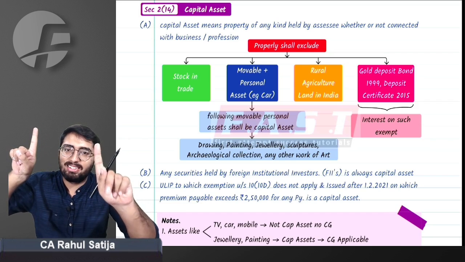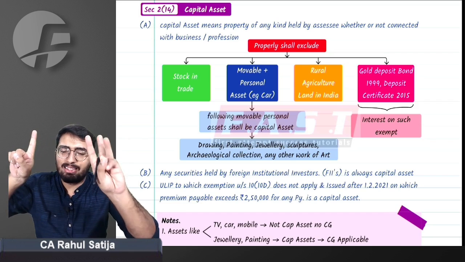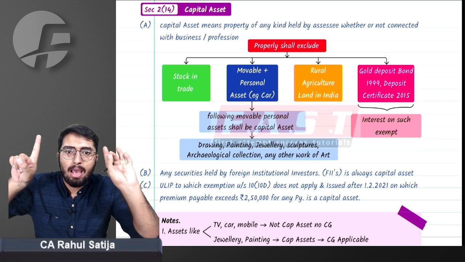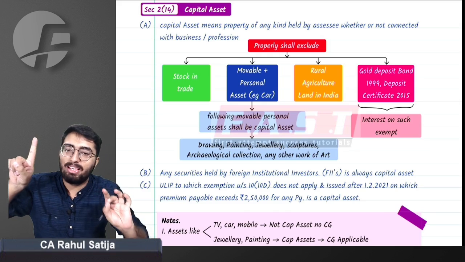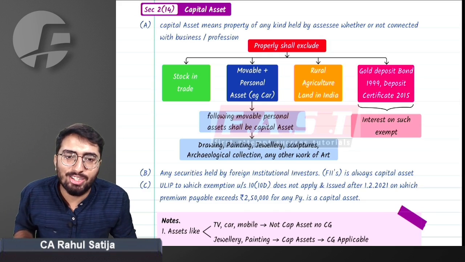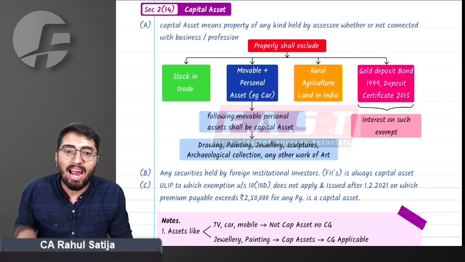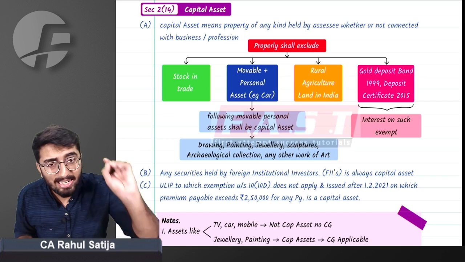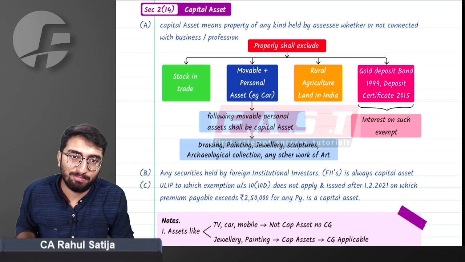Stock in trade is not a capital asset. Movable personal assets are not capital assets. Rural agriculture land is not a capital asset, and gold deposit bonds are not capital assets. Some of the movable personal assets will be capital assets, like any kind of drawing, painting, sculptures, archaeological collections, any other form of art, jewelry, and I should say bullion. These are all movable personal assets, but yet they will be capital assets.